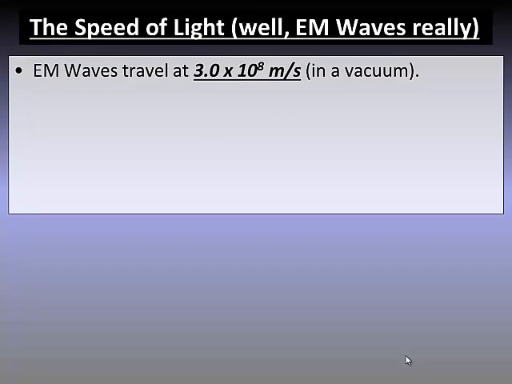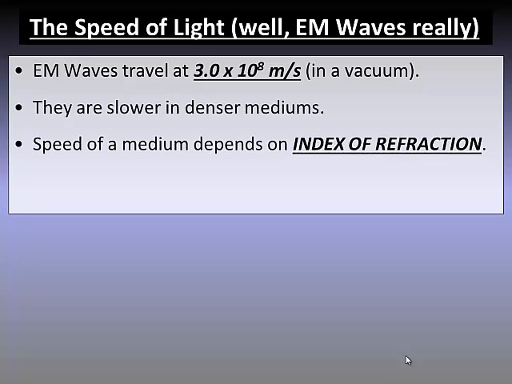The speed of light. All electromagnetic waves travel at 3 times 10 to the 8th meters per second, but this only applies in a vacuum. In a denser medium, light will slow down. The speed of light in a medium depends on the index of refraction, which is a measure of how much a material slows light down.